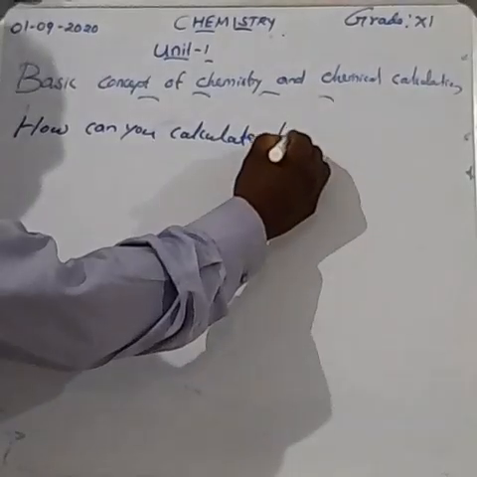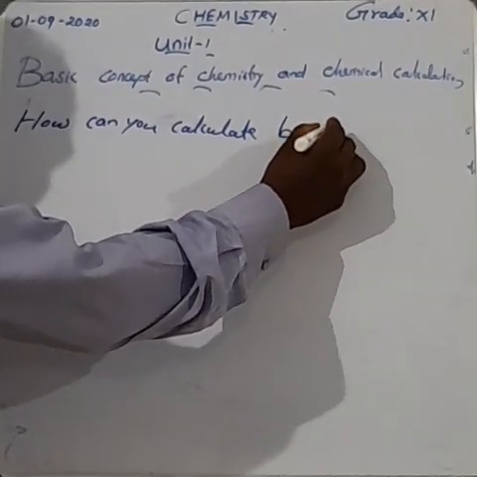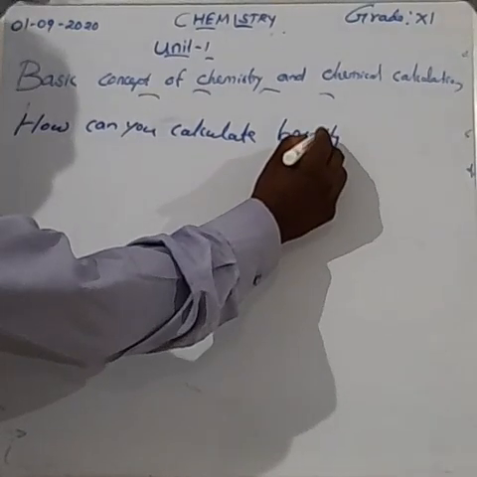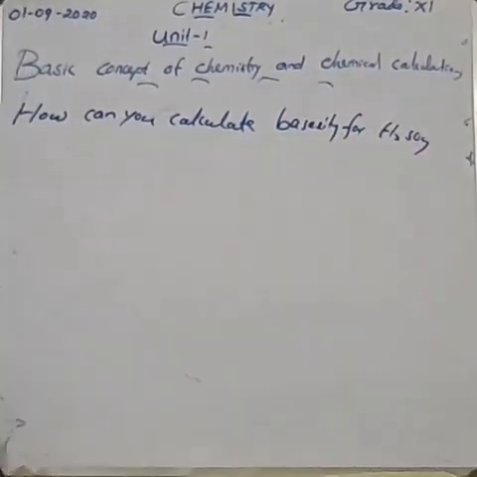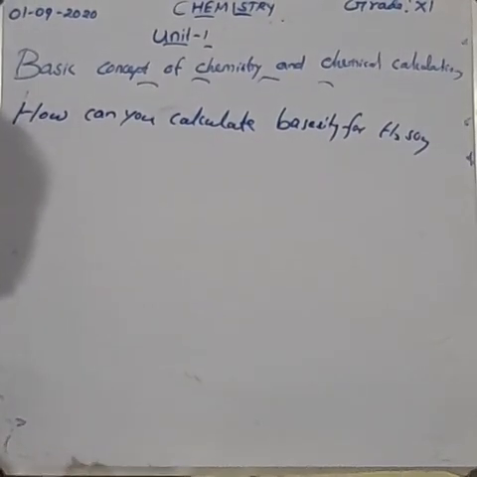How can you calculate the basicity for sulfuric acid?